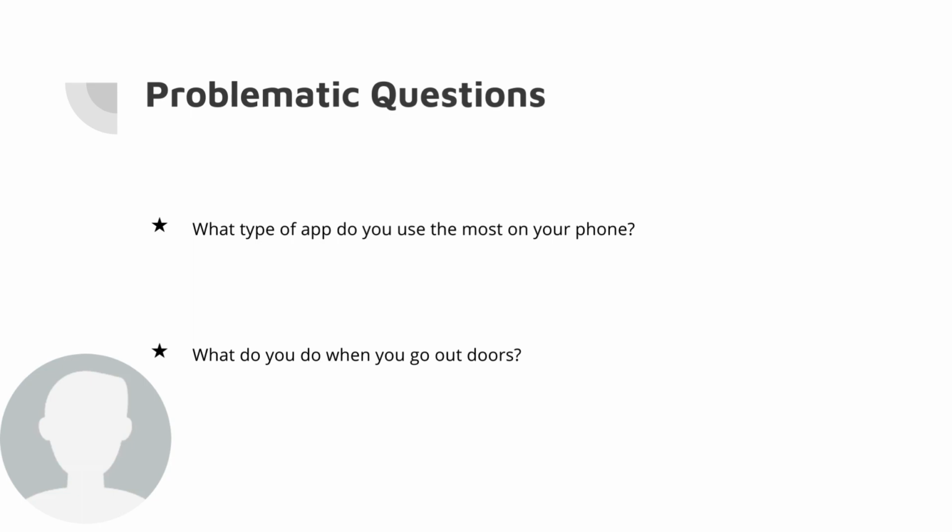This is due to there being an other option, as well as the categories not being as specific as you'd like to find true data. Another issue with these categorical questions was that some of the options did not have a large enough sample size to even group the data by. So I was forced to ignore some of the categories for what do you do when you go outdoors.